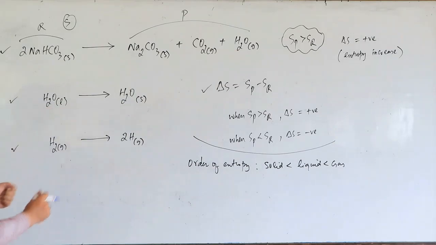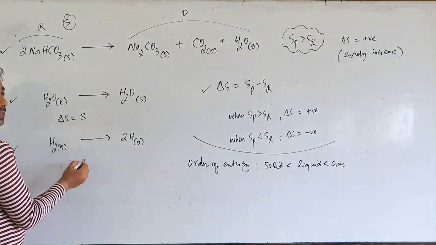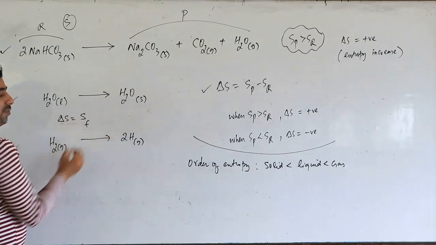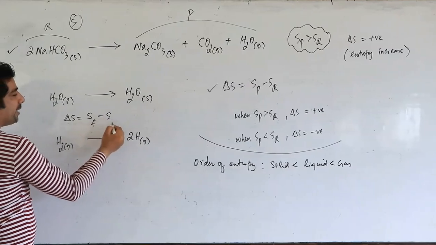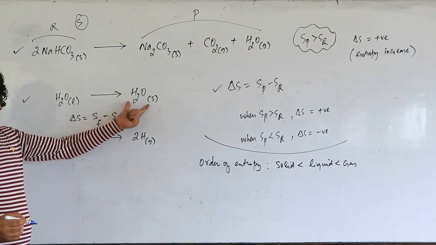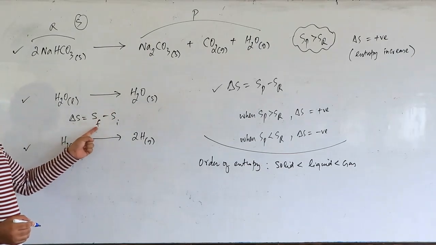Yes? So here my expression will be delta S is equal to S, okay? What is this? Solid. So for solid I will write down final minus, what is initial? The liquid. So S initial. We know that for the water solid entropy is very less. So that means S final is very less.